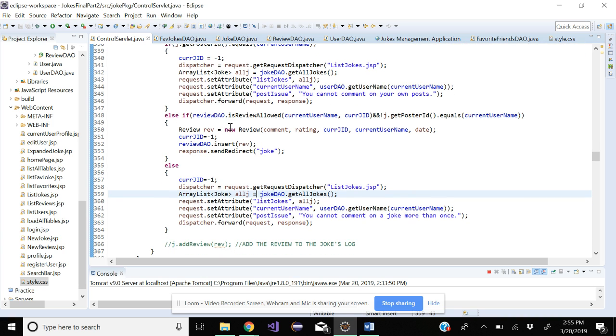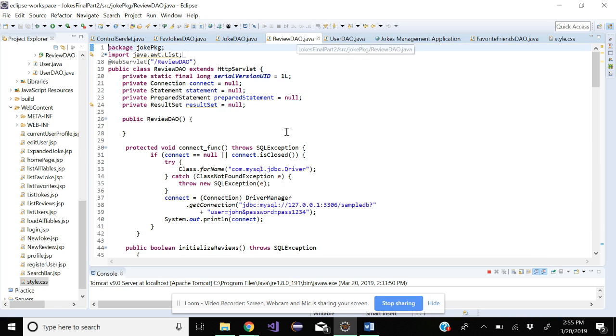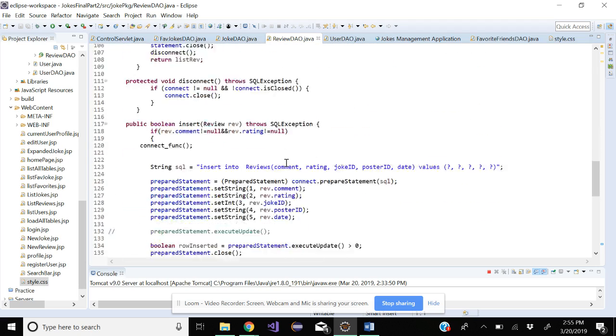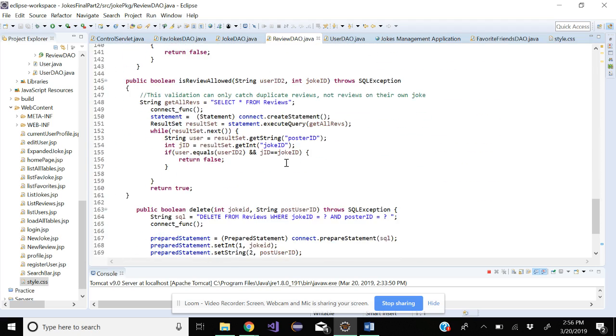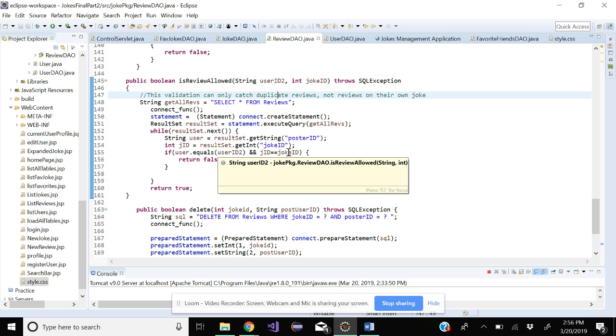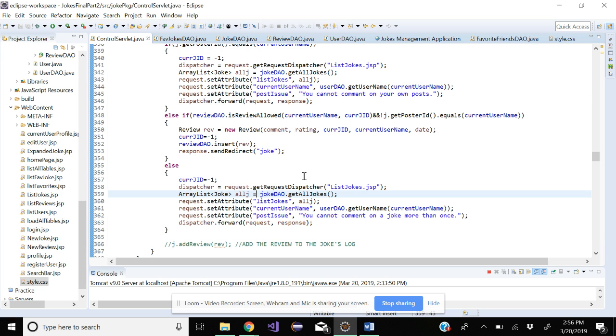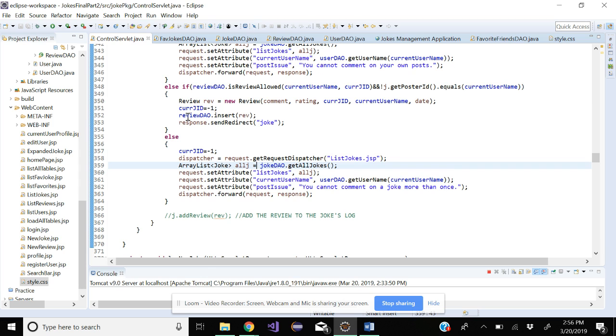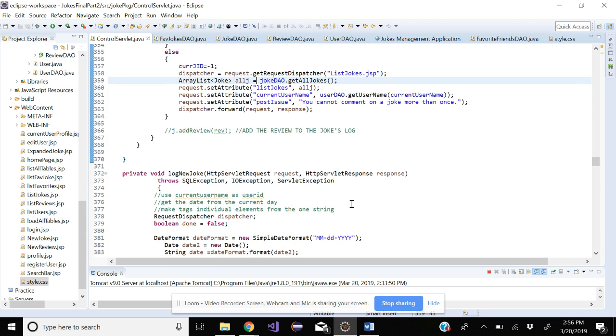But otherwise, if the review is allowed, which is a function I wrote in Review DAO, is review allowed? Right there. So it catches duplicate reviews, and then the reviews on their own jokes is caught by the control servlet. So this makes sure that the joke ID and the user ID are a unique combination. And then it will insert the review into the review table.